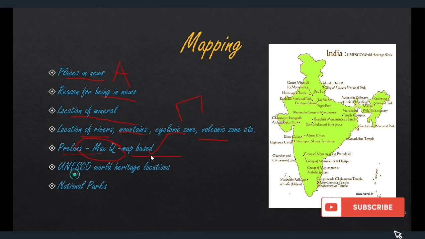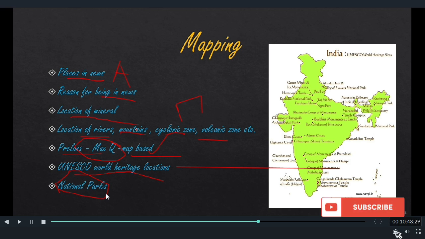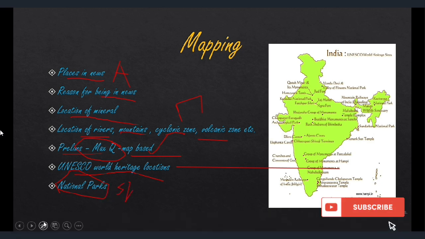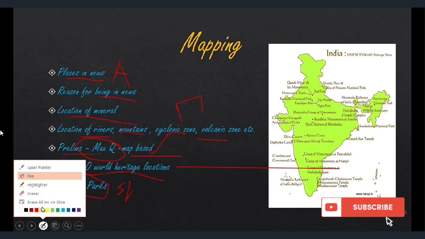Then UNESCO World Heritage location questions do come. This is a map of UNESCO World Heritage locations, you can refer to this. Then national parks, location of national park does come, or border area of national park, in which state the national park is, such questions do come.